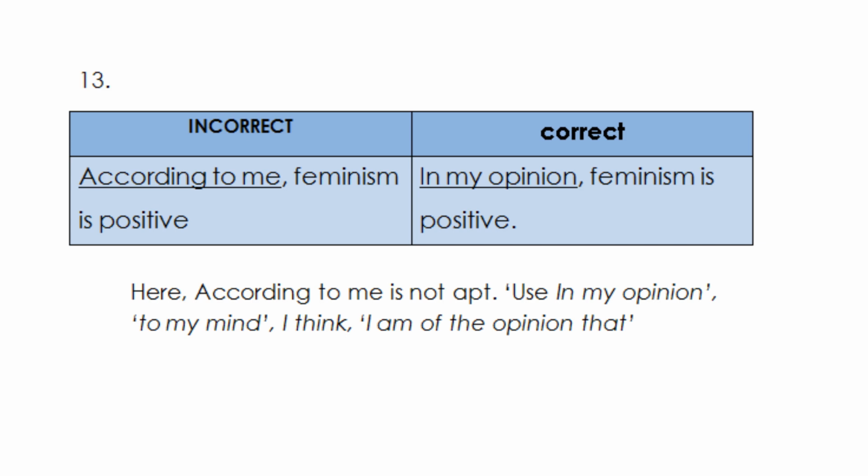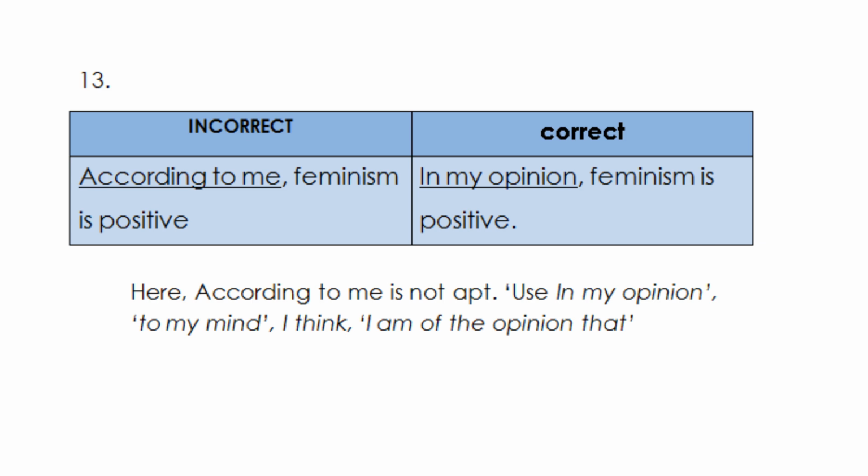Now the next sentence, according to me, feminism is positive. Here, according to me is not apt. Instead, you can use in my opinion, to my mind, I think, I'm of the opinion that. Right. So here the correct form of the sentence is, in my opinion, feminism is positive.